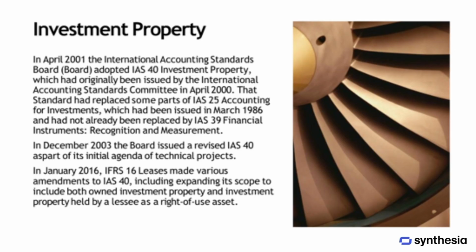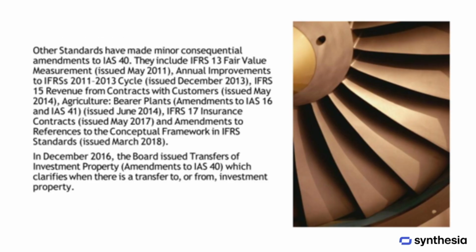Later, in December 2003, the board issued a revised version of IAS 40 as part of its initial technical project agenda. Further amendments were made in January 2016 through IFRS 16 leases, which expanded the scope of IAS 40 to include not only owned investment property, but also investment property held by a lessee as a right-of-use asset. Several other standards have introduced minor consequential amendments to IAS 40 over time.